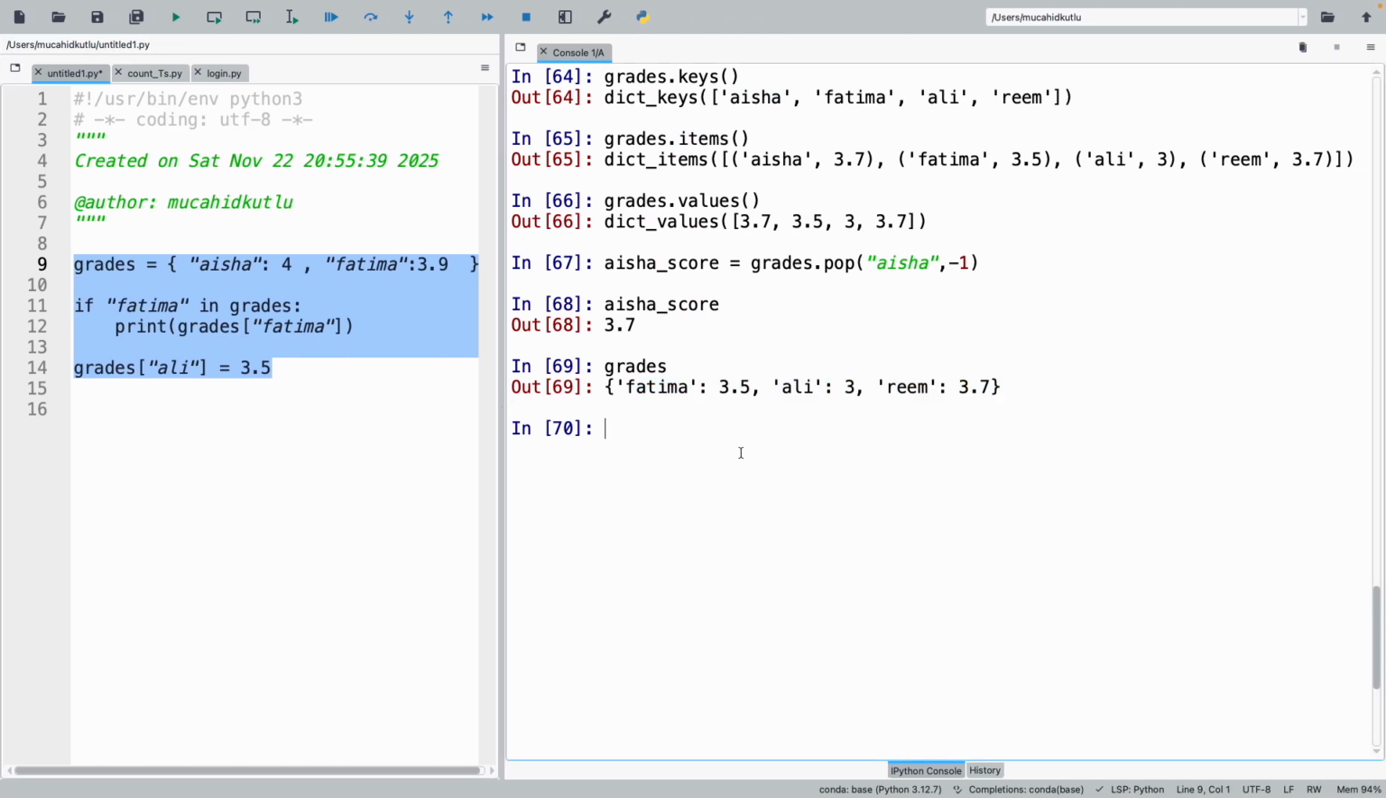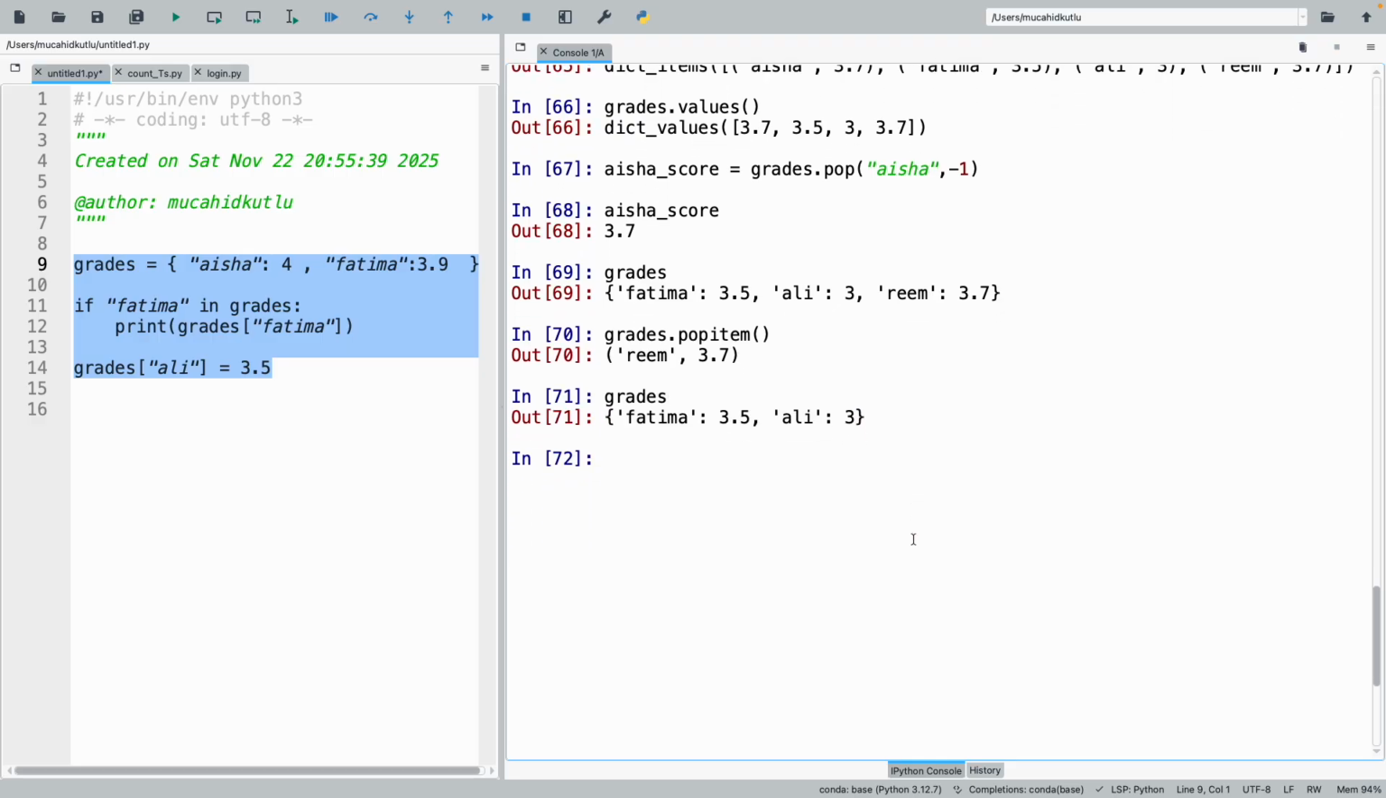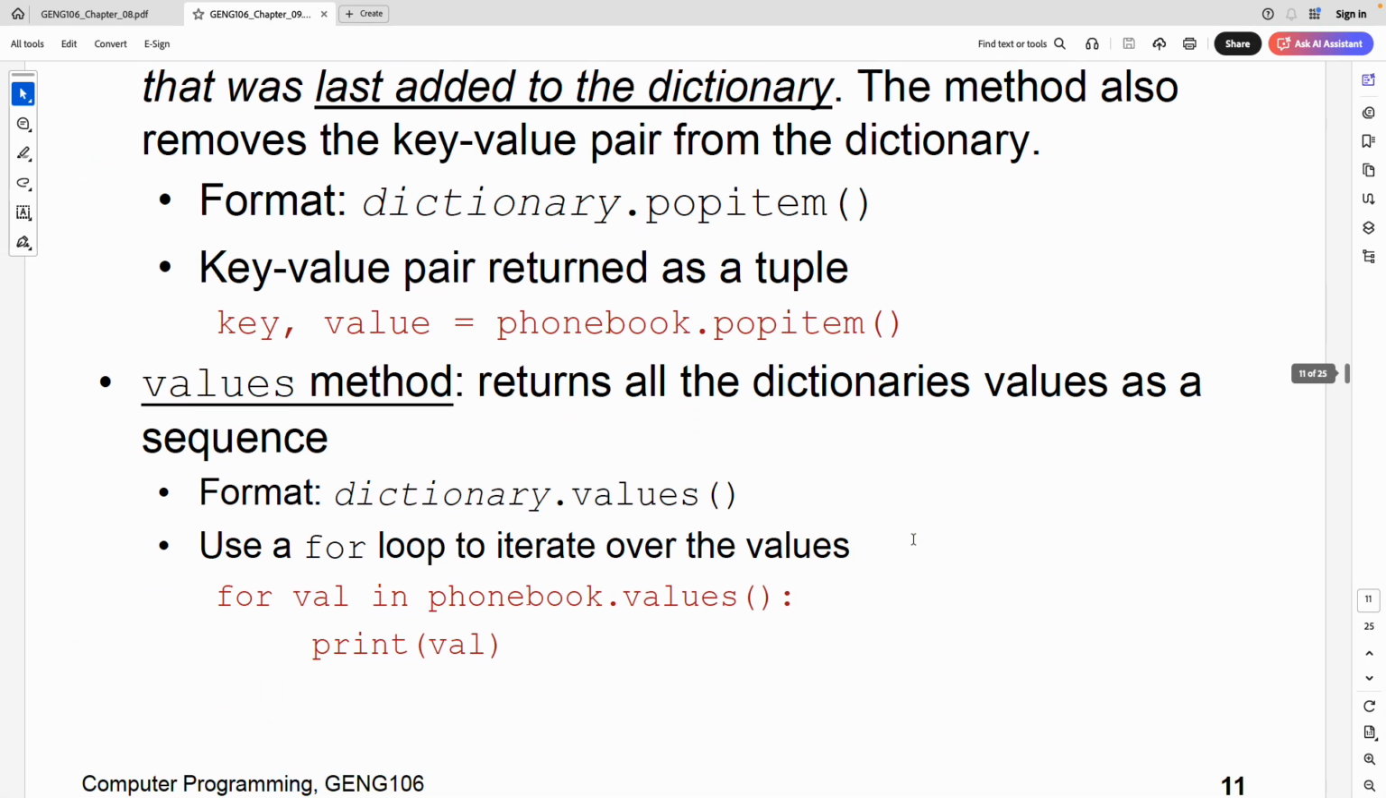So I think Reem was added last. So when we say grades pop item, it returns me Reem, and it doesn't exist anymore. So it removes the last added item.